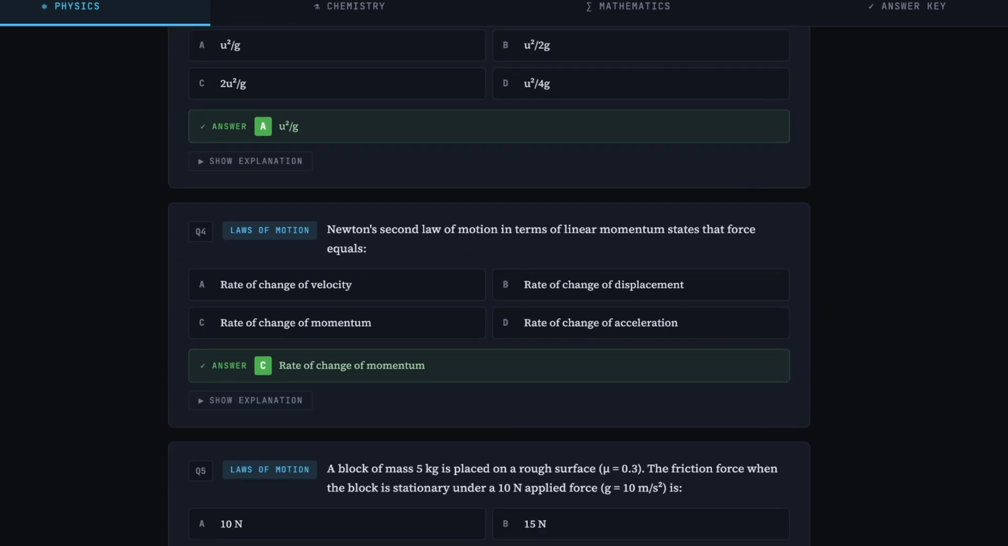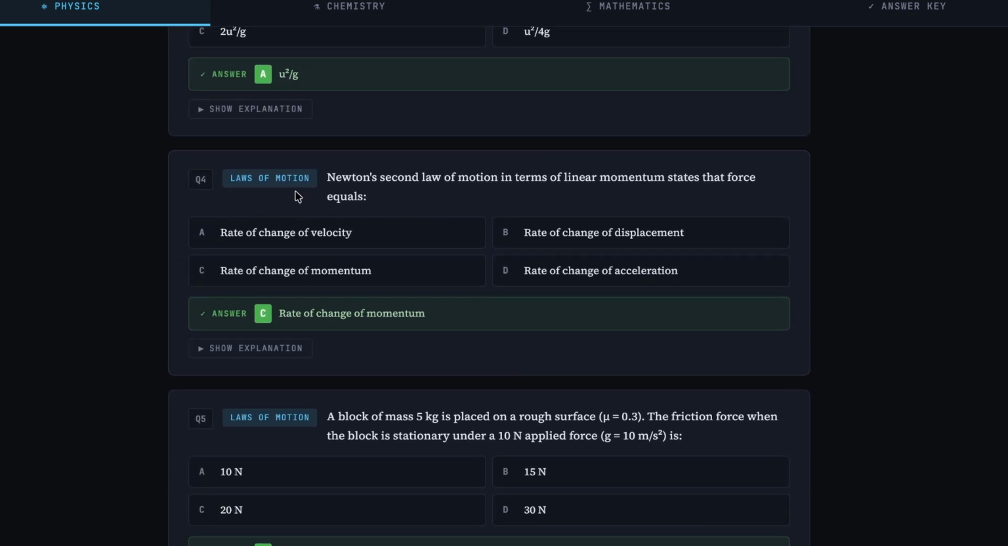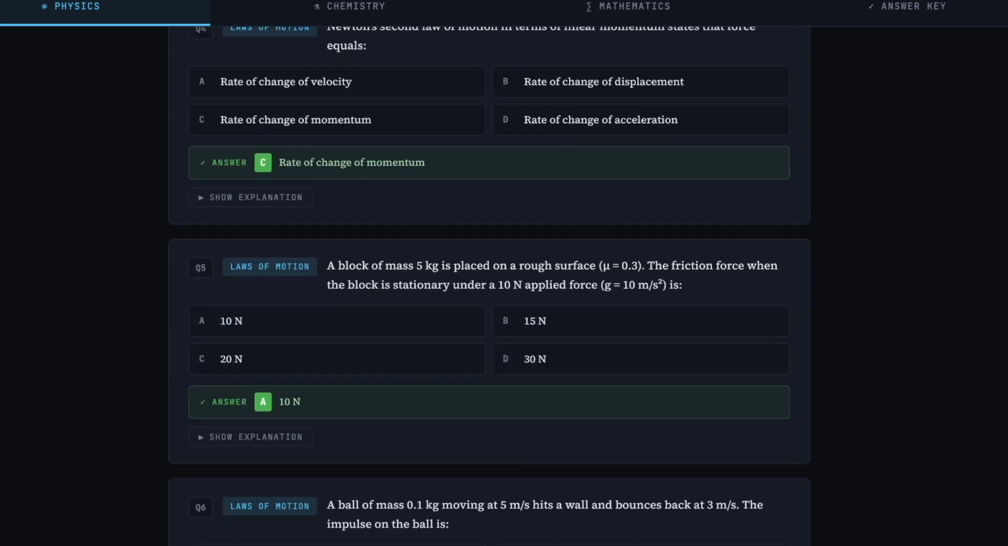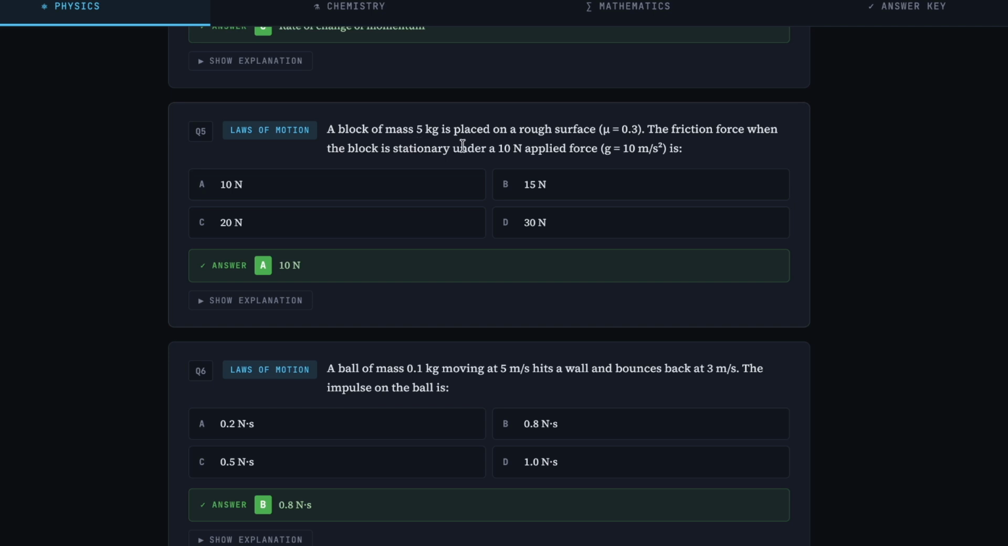Then if you go down, you can see laws of motion: Newton's second law of motion in terms of linear momentum states that force equals. So what will be the answer? You have to answer it. Then if you scroll down, a block of mass 5 kg is placed on a rough surface. This is again a question from laws of motion. Again there is a question.